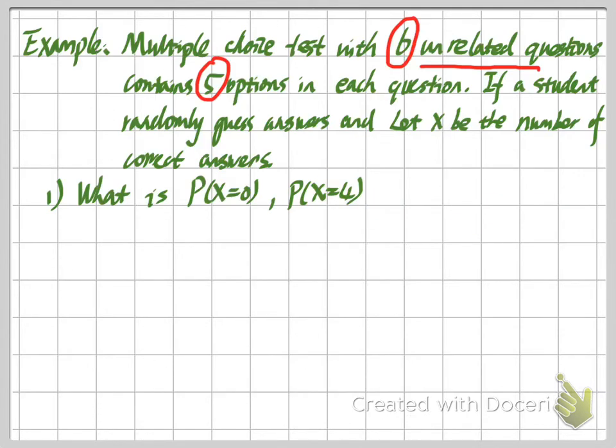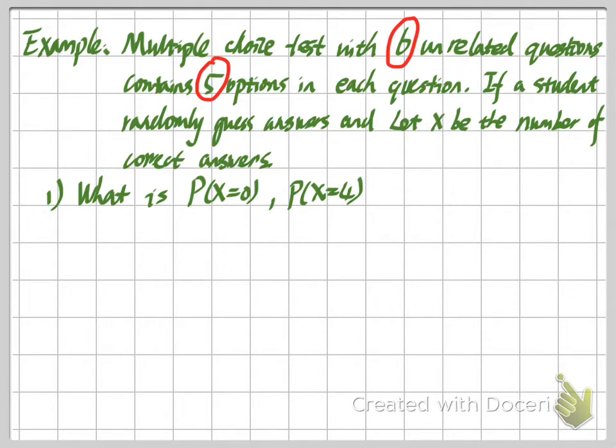So here in this example, they said they are unrelated questions. It means if I make a wrong guess of the answer for the first question, it won't affect whether my answer for the second one will be correct or not. So this is to make sure our experiment satisfies the first requirement of binomial distribution.